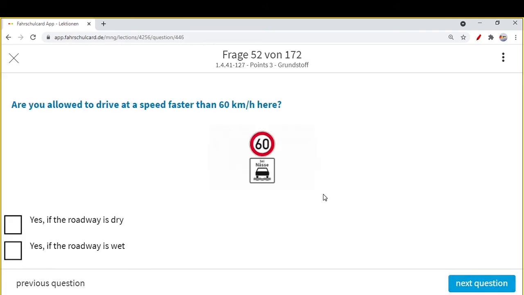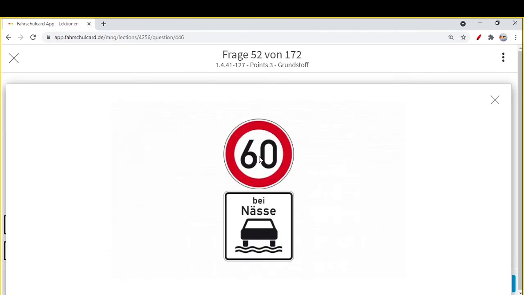So our next question is, are you allowed to drive at a speed faster than 60 km per hour? If you see this traffic sign, we have a red circle with 60. That means you are limited to 60 km per hour. But there is an extra sign, bei Nässe, which means when the road is wet, maybe because of rain or because of snow as well.